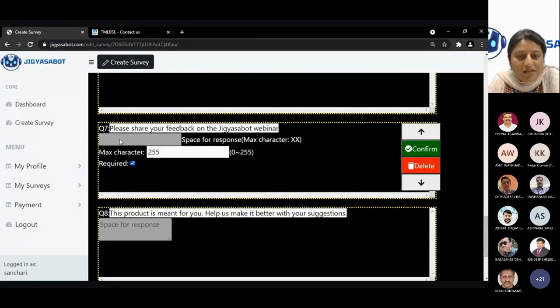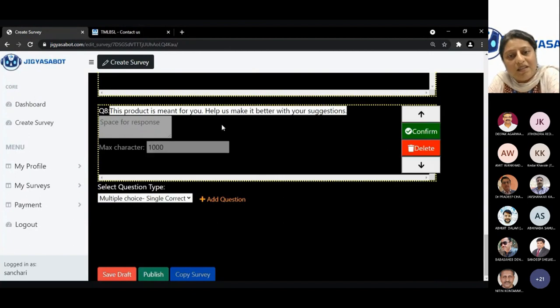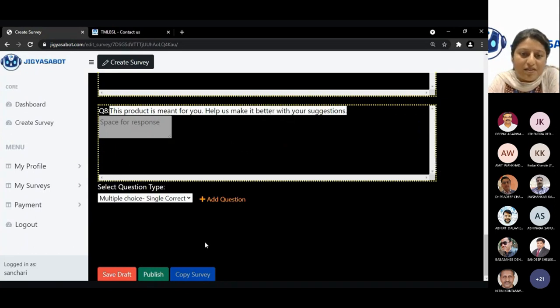This is a short answer question where the maximum character limit is 255. And there is also a long answer question, which is coming at the end. Long answer questions have a maximum limit of 10,000. You can edit the question, just click on the black box. You can change the number of characters you want here. The upper limit remains the same. And you confirm or save this question.